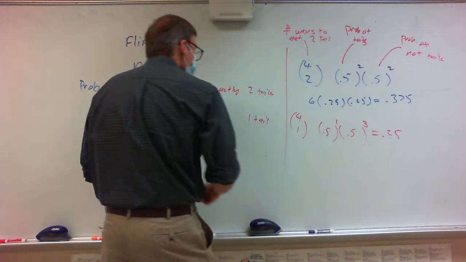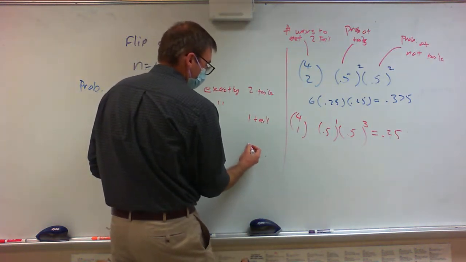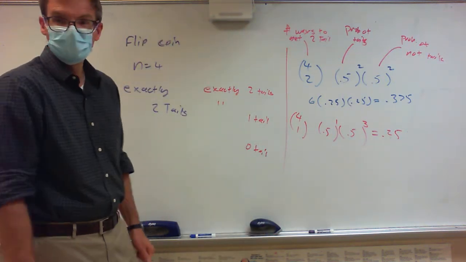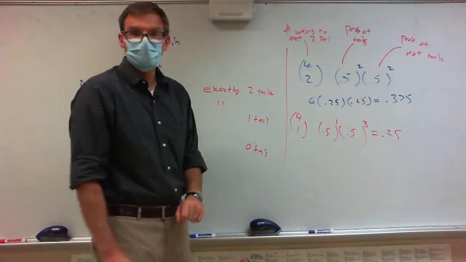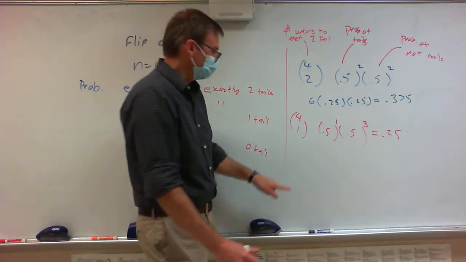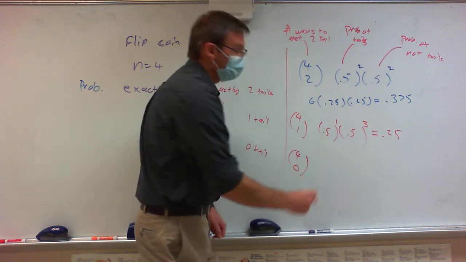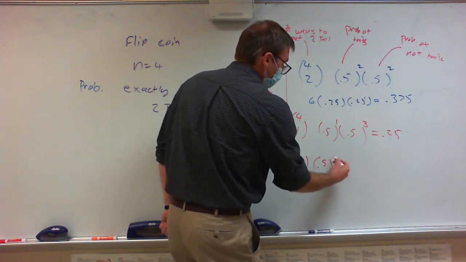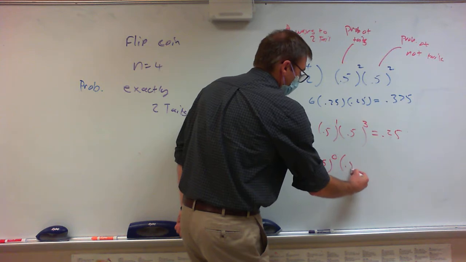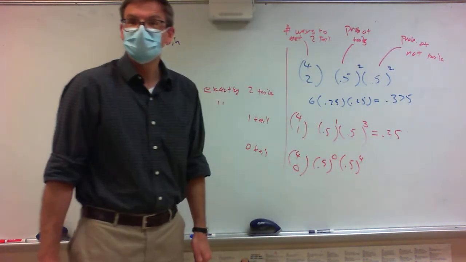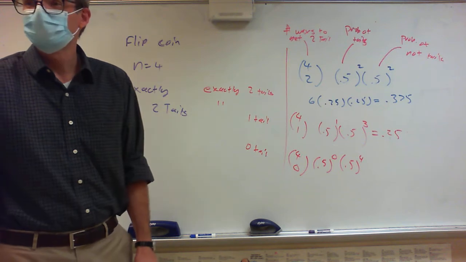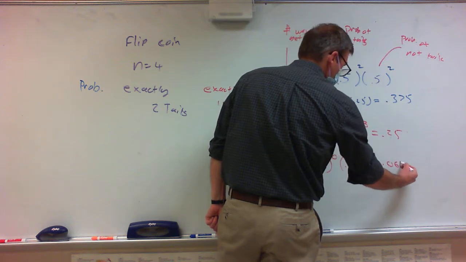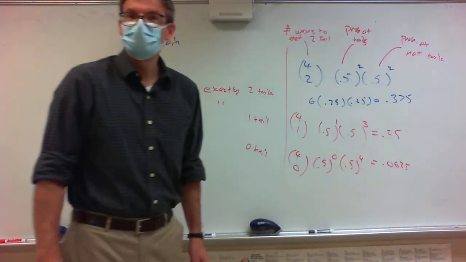All right, well, what if I want 0 tails? Let's find out what that is. So that's going to be 4 spots. I want to choose none of them to be tails. This is the probability of getting a tail, so that's going to be 0.5. I don't want any of those, which means I'm going to have 4 things that are not tails. And I think if you multiply that out, that's going to give you 0.0625. Yeah. Okay.